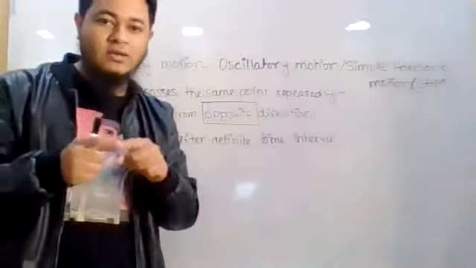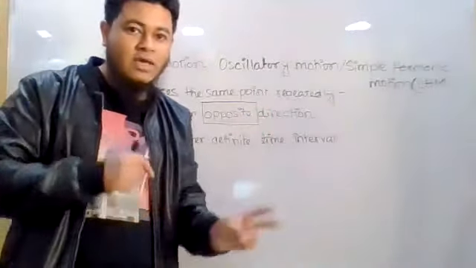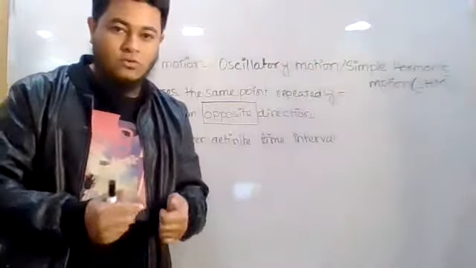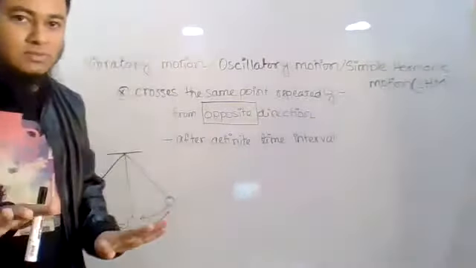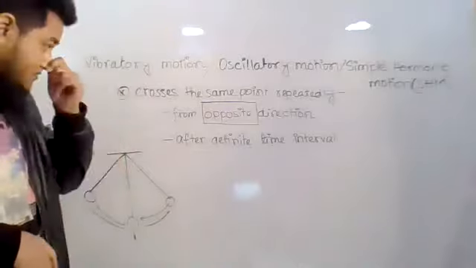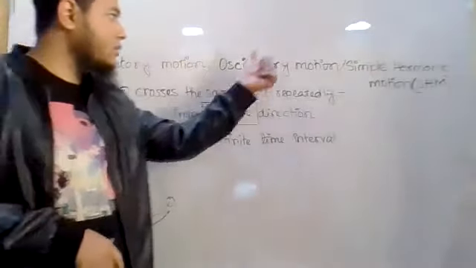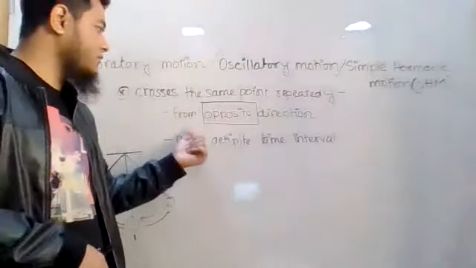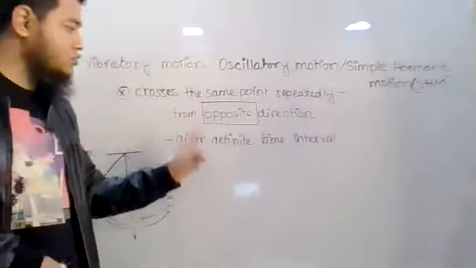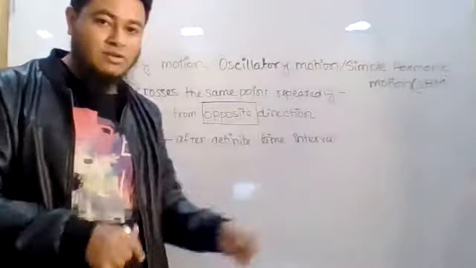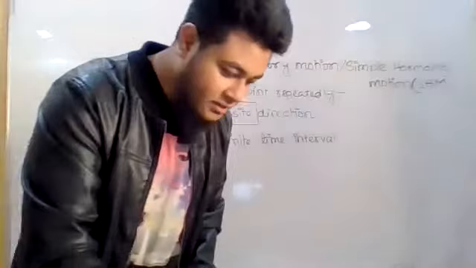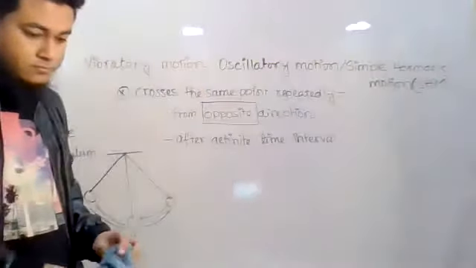It cannot take 2 seconds for the first time and 3 seconds for the second time and maybe 1 second for the next time. If it is changing, then we cannot say this is a proper vibratory motion. So for vibratory, oscillatory or simple harmonic motion, it crosses the same point repeatedly from the opposite direction, and it has to be repeated after a definite time interval. The time interval is fixed. Anybody want to ask any question?